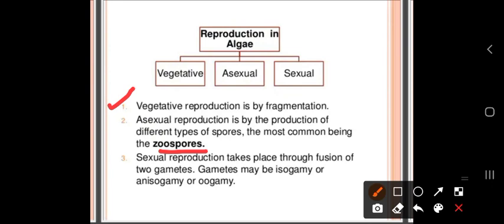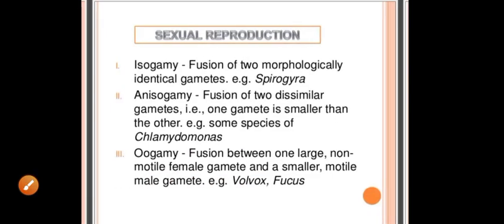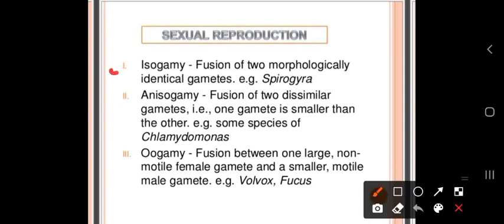The sexual reproduction takes place by the fusion of gametes, male and female gametes, and it may be of three types, that is isogamy, anisogamy, and oogamy. Now, in isogamy, there is fusion of two morphologically identical gametes. The male and female gametes are not distinguished, and it is found in Spirogyra. Anisogamy is a fusion of two dissimilar gametes. One gamete is small and the other is large in size, as found in Chlamydomonas.